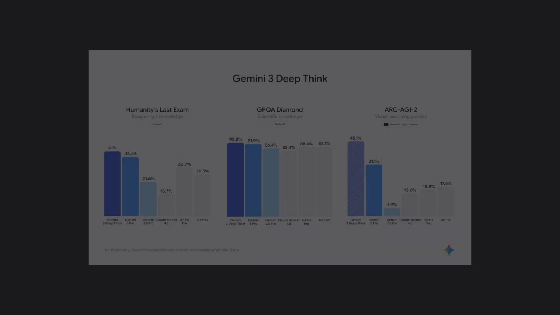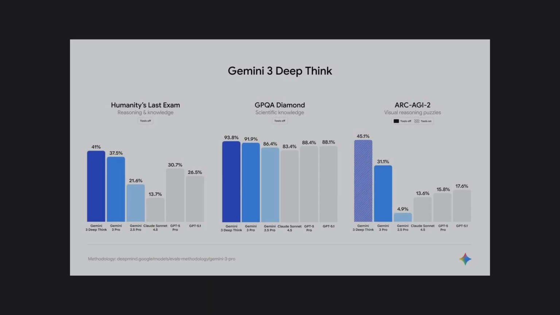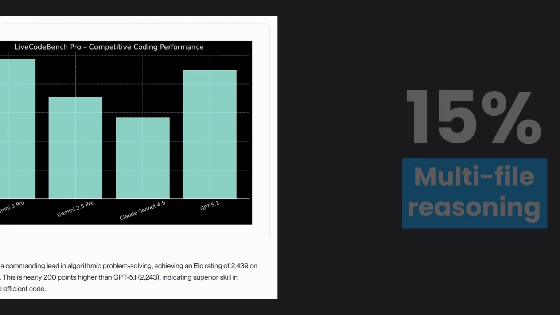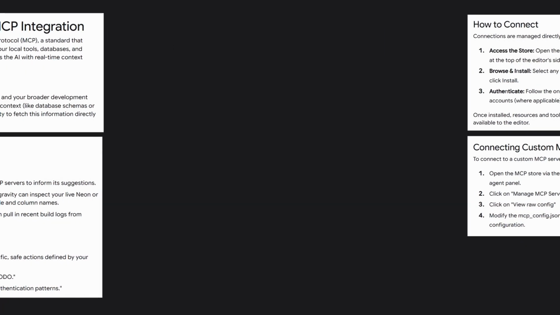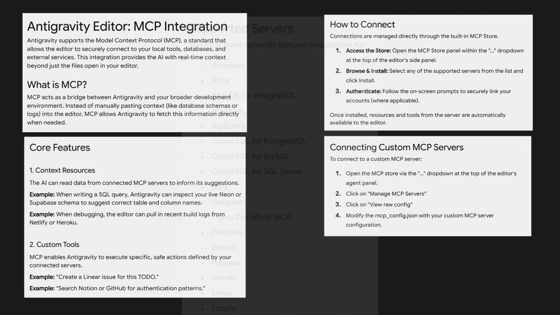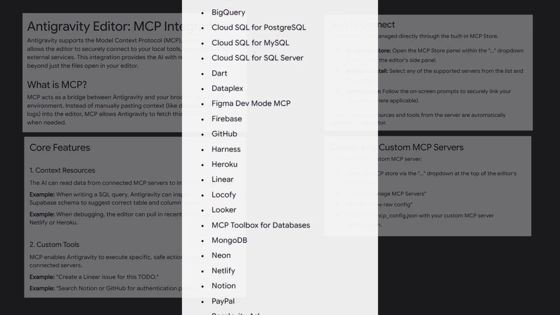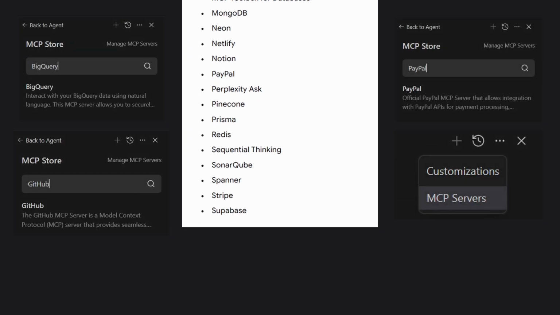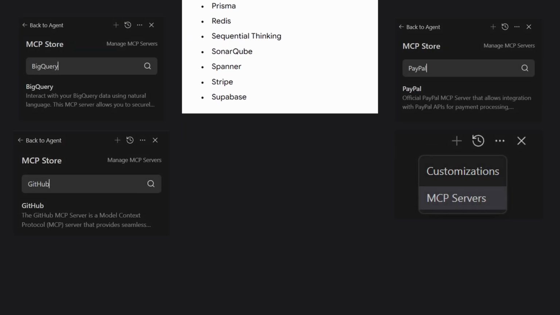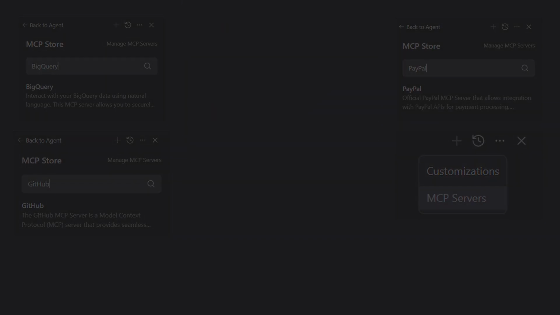If you think this is just a fancy UI wrapper, you need to look at the Gemini 3 benchmarks that power this entire ecosystem. In the latest BigCodeBench trials, Gemini 3 Pro outperformed GPT 4.5 by a staggering 15% in complex multi-file reasoning. But the real secret sauce is the Model Context Protocol, or MCP, which Google calls the USB-C for AI. Antigravity has a built-in MCP store that lets you connect your agent to BigQuery, GitHub, or PayPal, and many others with literally 2 clicks.